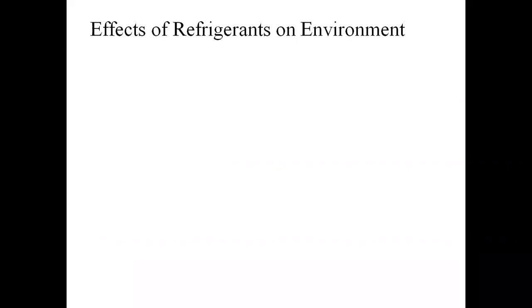Now, the last part of this refrigerant topic is the effect of refrigerant on the environment. We basically know that whatever refrigerants are there, those are broadly classified into two categories. First one is called the primary refrigerant, and second one is called the secondary refrigerant. Primary refrigerant is categorized into four subcategories: halocarbon, azeotropic, inorganic, and last one is hydrocarbon refrigerant.